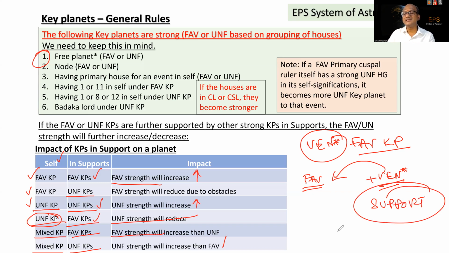Whether favorable is added or unfavorable is added to the self, that key planet's strength will be increased or decreased. Please understand, because of the supports, the self-signification planet's favorable cannot become unfavorable or unfavorable cannot become favorable. But favorable can be increased or decreased, or unfavorable can be increased or decreased. I hope you have understood the logic in this.